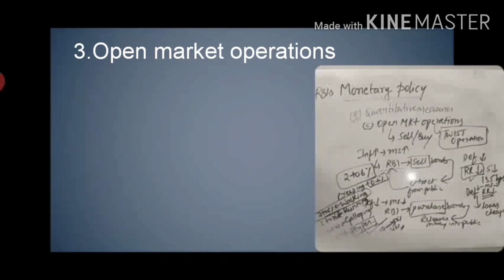Here RBI is one of the bodies. We have seen under some operations, some tools, how to decrease inflation or control inflation, and how to control deflation. Now we will see some selective qualitative measures. These are not so important, but we have to discuss them. Under qualitative measures, direct control and direct instructions will be given by the RBI. There are no tools, just direct control. So we will see in a while.